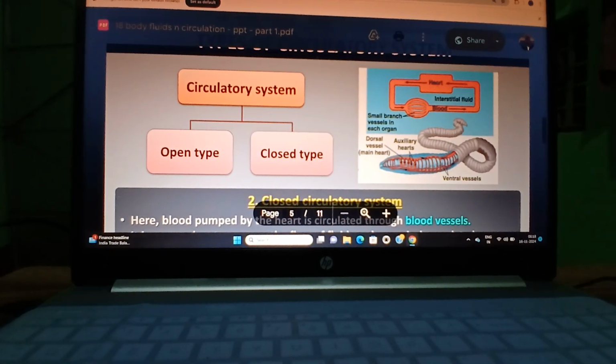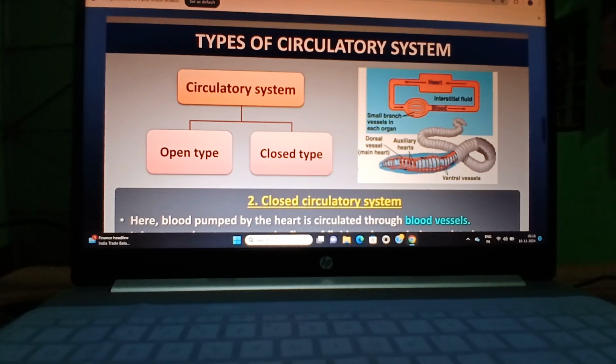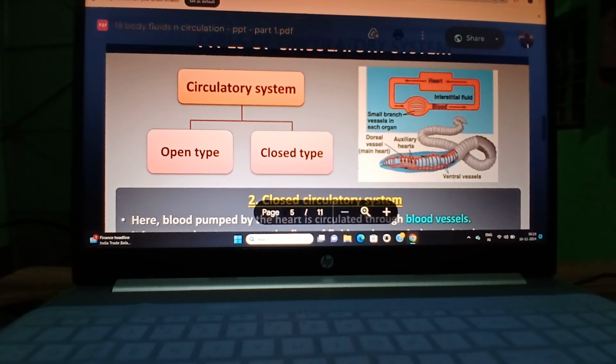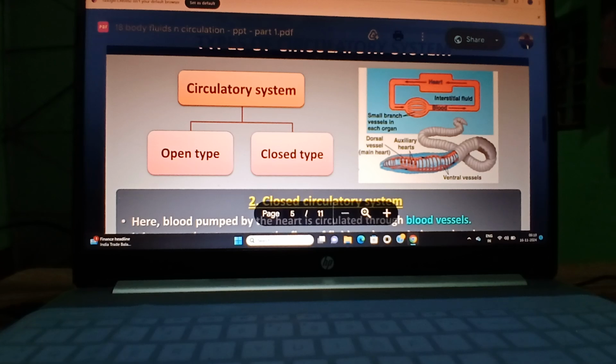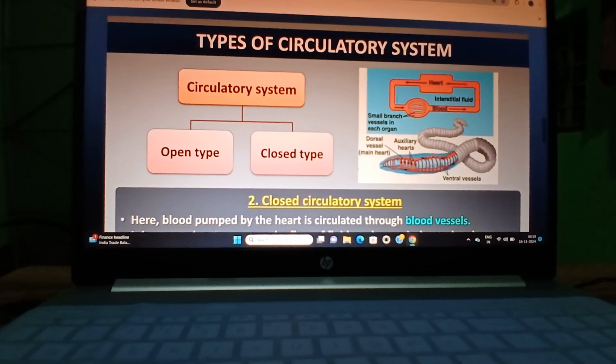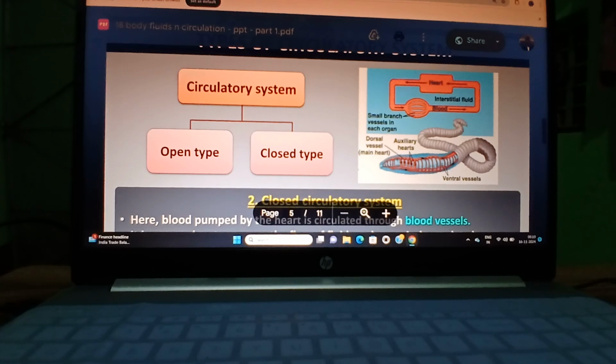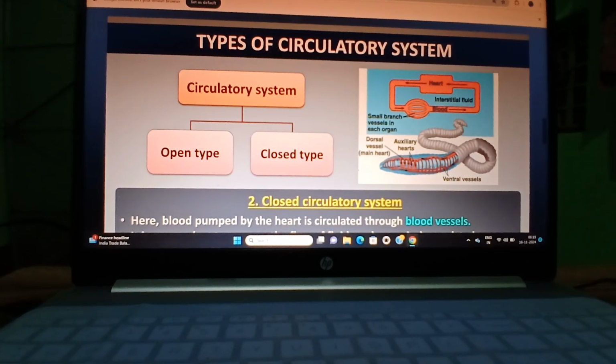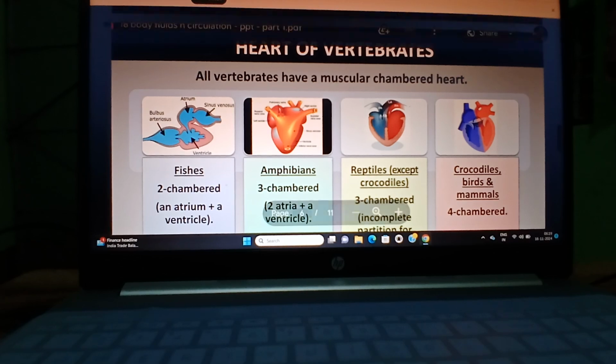So when blood comes from the heart, goes from artery to capillary and capillary to vein, in that way blood circulates throughout the body, so quick circulation takes place. Look at this figure. Quick circulation means blood flows at a particular pressure. Students, this is very important.